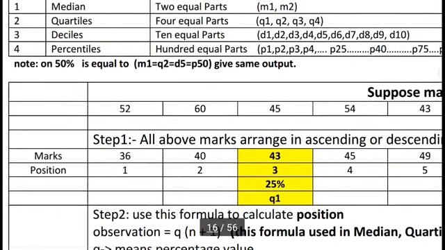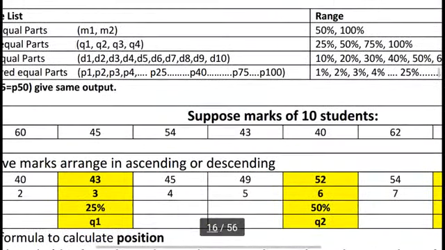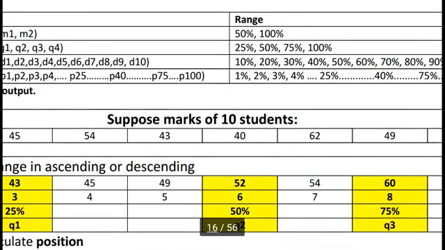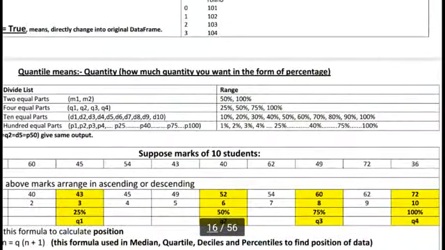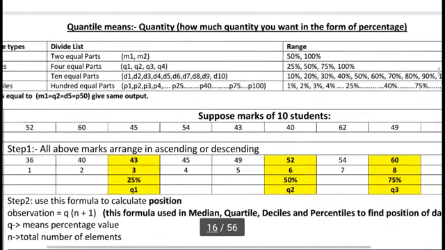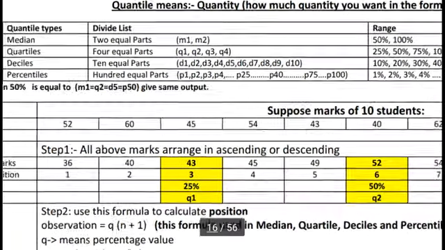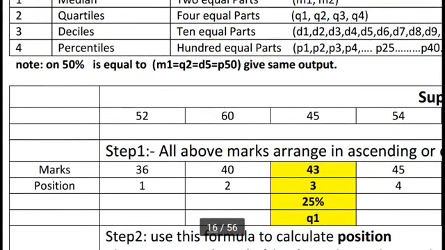So you can say marks 36, 40, 43, 45, 49, 52, 54 and 60, 62, 72. Above, all marks are already arranged in ascending order. Ascending order means lowest to highest. The second thing is, I want to put a particular position.